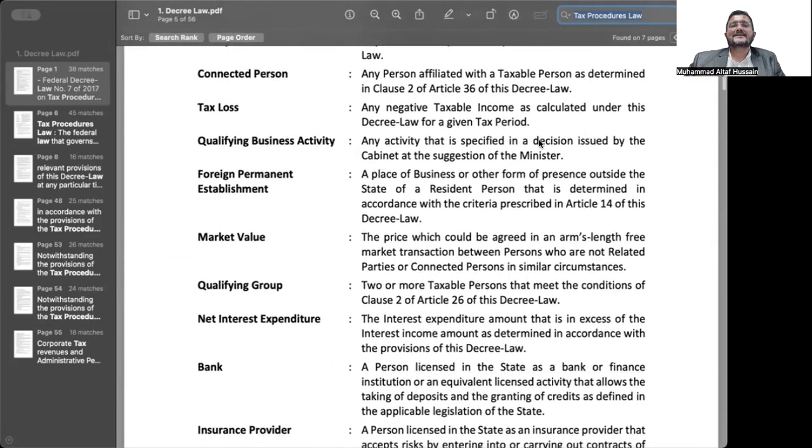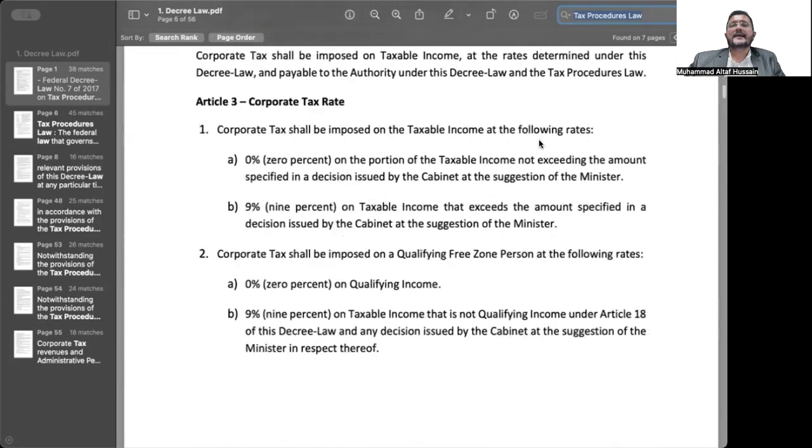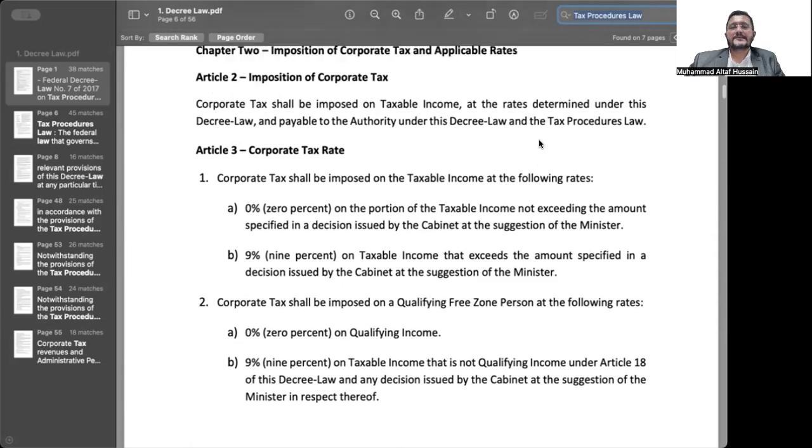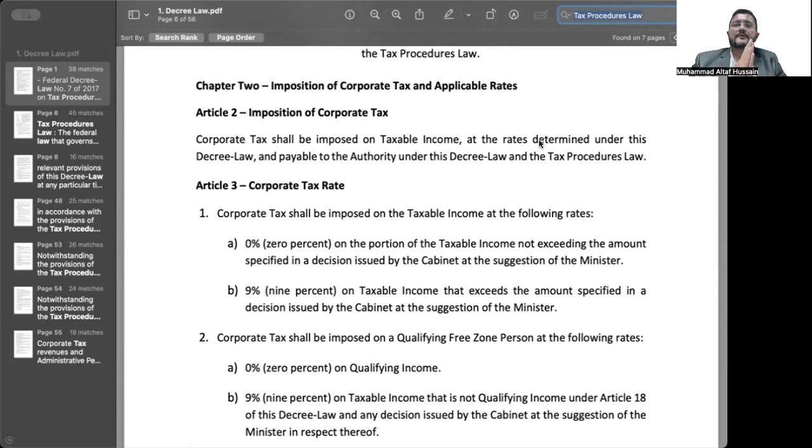So this was just giving you a taste of how we must read the provisions of corporate tax decree law. So we have to act like financial surgeons and do an open heart surgery of the wordings that have been written inside a provision. I guess that's about it for today. It was a quick introduction to how we should read the decree law.